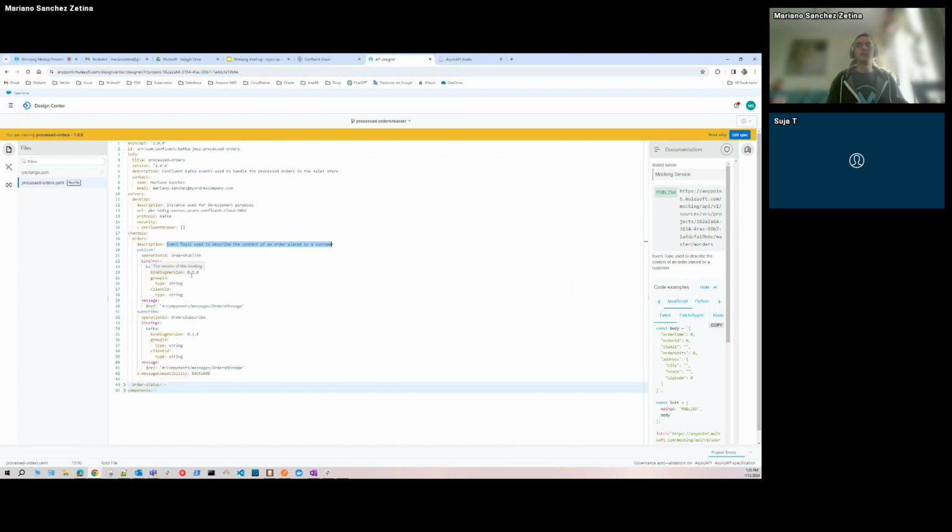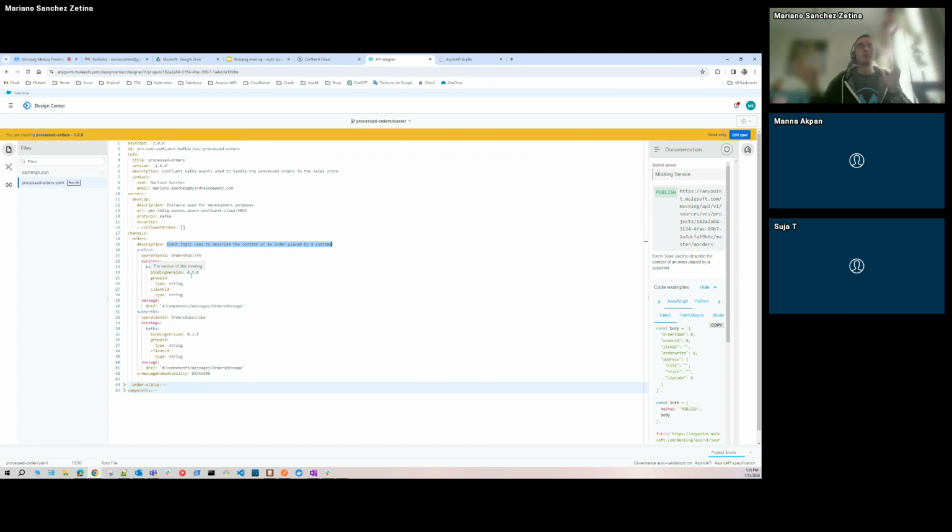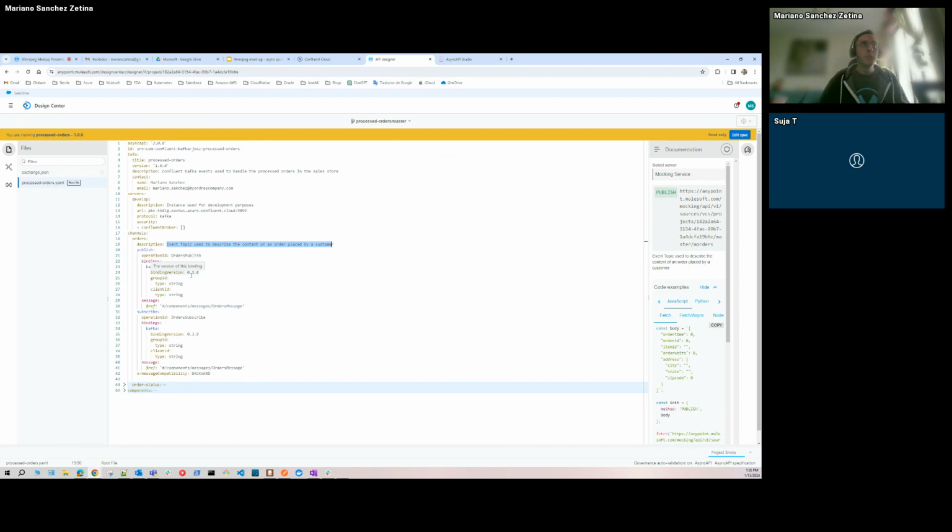And I have two main operations. Remember that because we are talking about EDA, there can be only two kinds of participants: the publisher or the subscriber. That means you are a publisher because you are producing the message, or you are a subscriber because you are consuming the message, right?